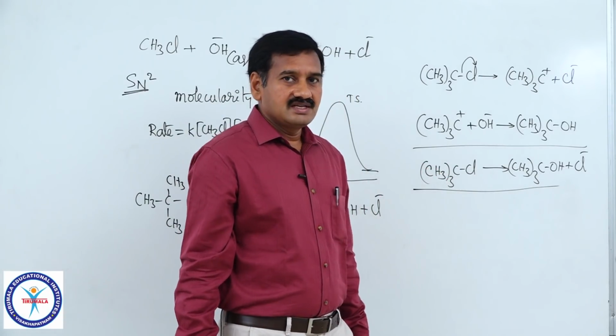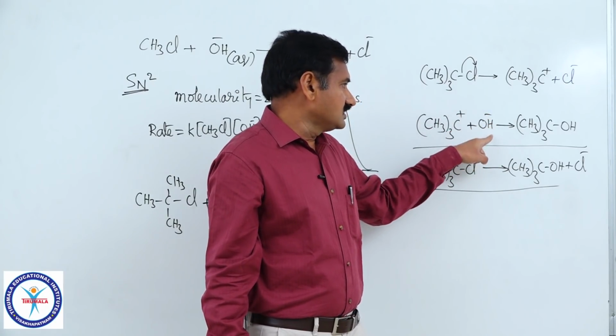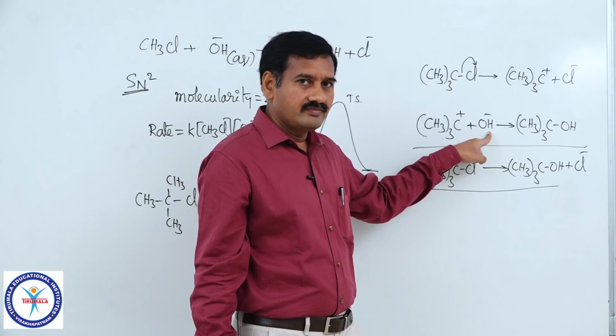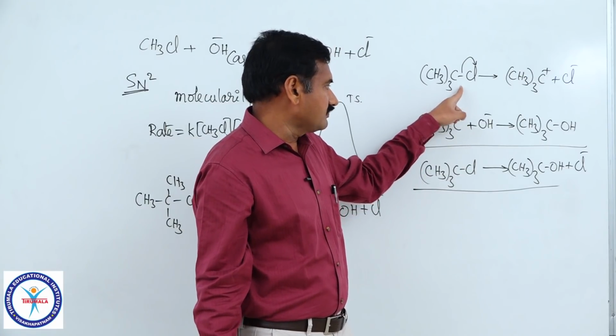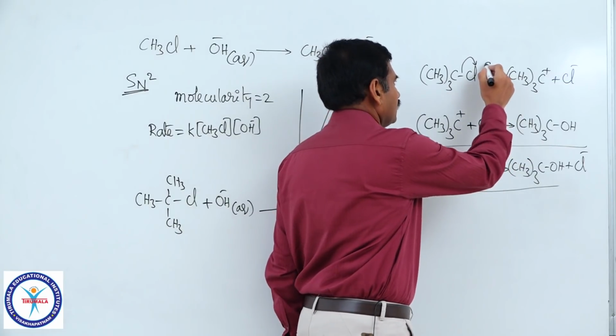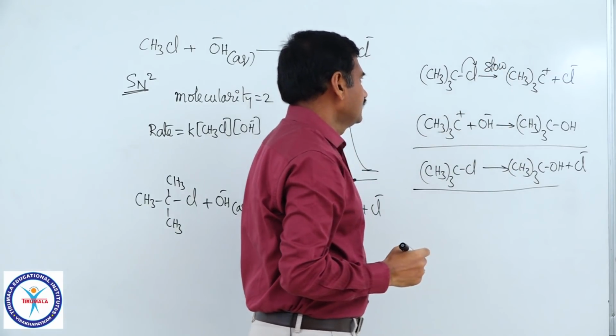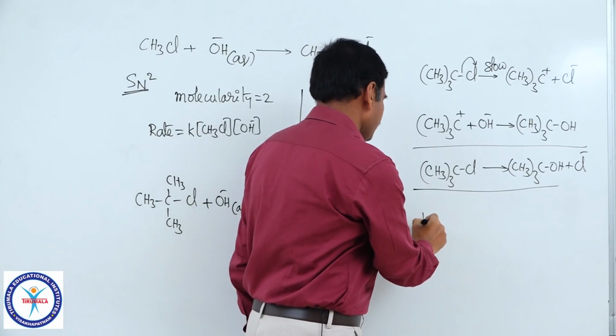So, in this reaction, the sequence of these 2 steps is called the mechanism. It is the first elementary step, it is the second elementary step. The first elementary step is found to be slow, hence it is the rate determining step. Therefore, what is the molecularity of the reaction?